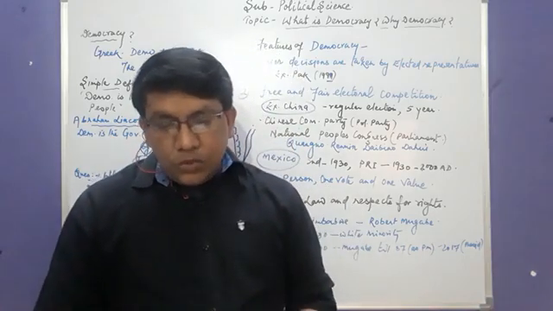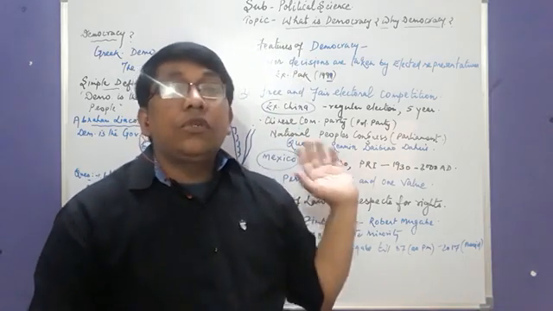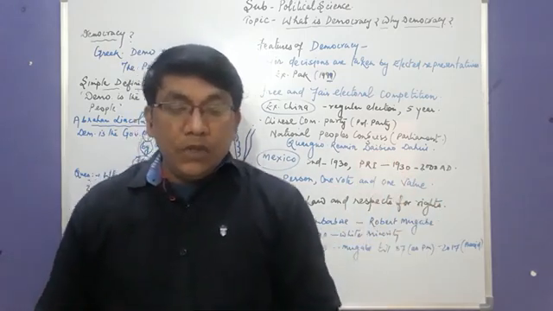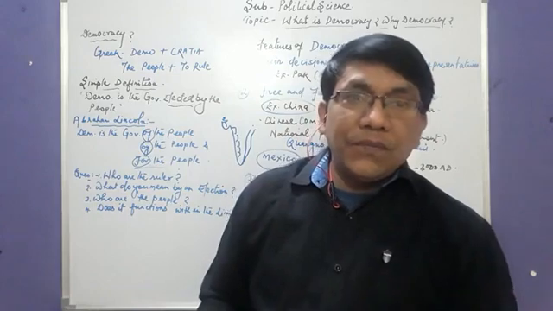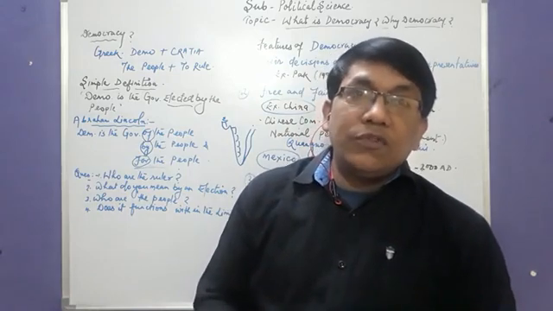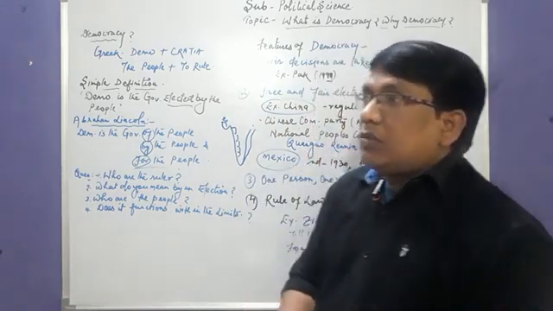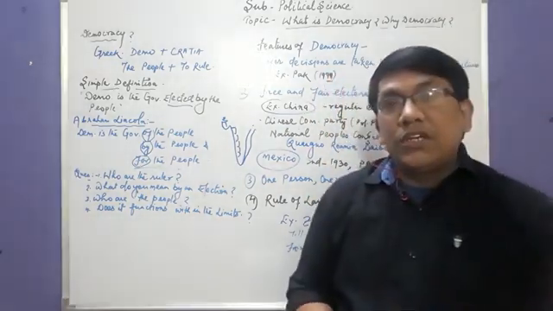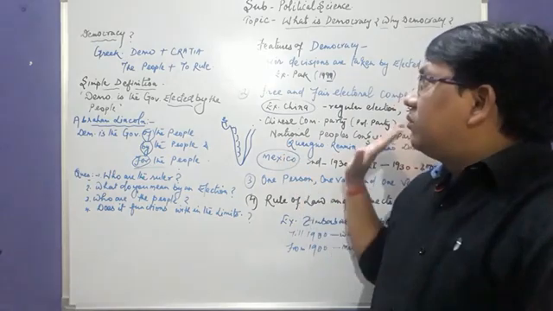Final decisions should be taken by the elected, and he was not an elected representative of the people. Therefore, the most important feature of democracy is that major decisions should be taken by the elected members of the parliament.